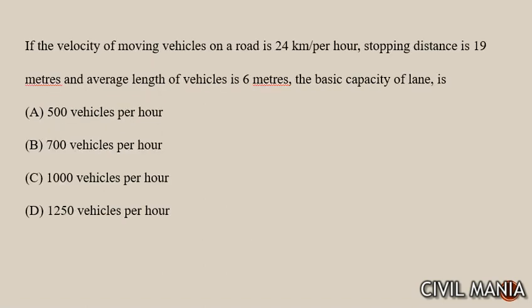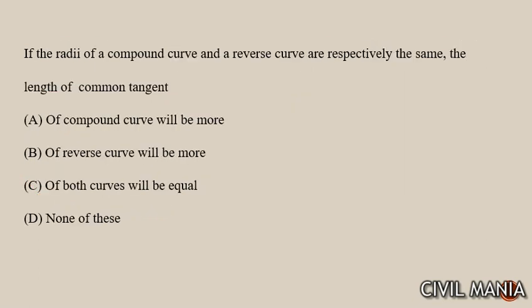Next question is if the velocity of the moving vehicle on a road is 24 km per hour, stopping sight distance is 90 and average length of the vehicle is, the basic capacity of the lane is 1000 vehicles per hour. Next question is if the radius of a compound curve and a reverse curve are respectively the same, the length of the common tangent of both the curves will be equal.